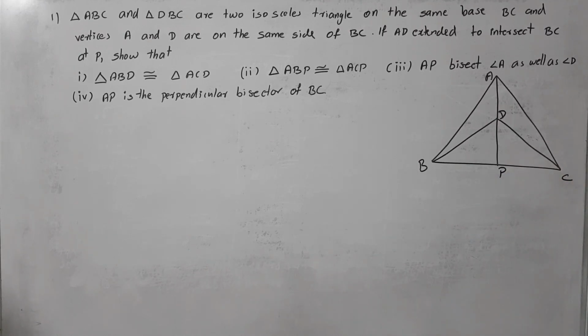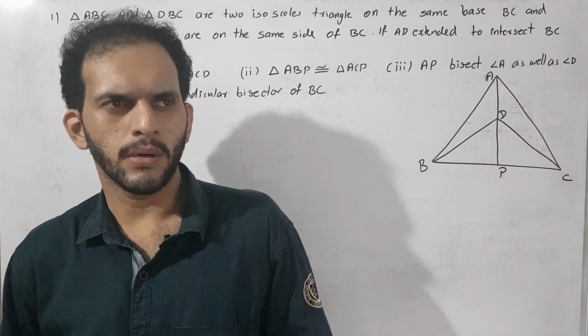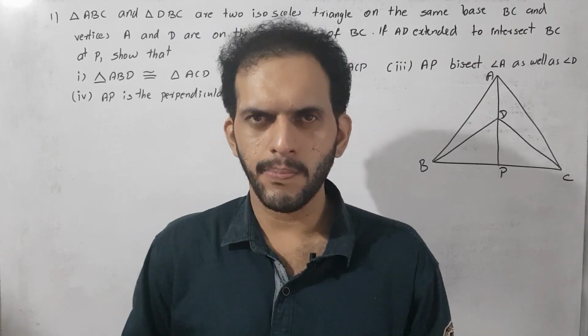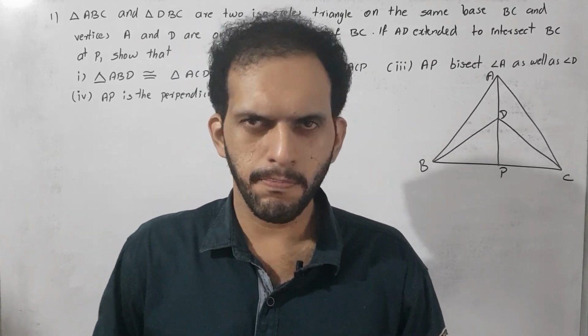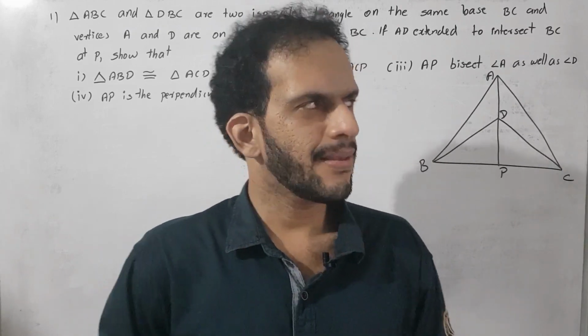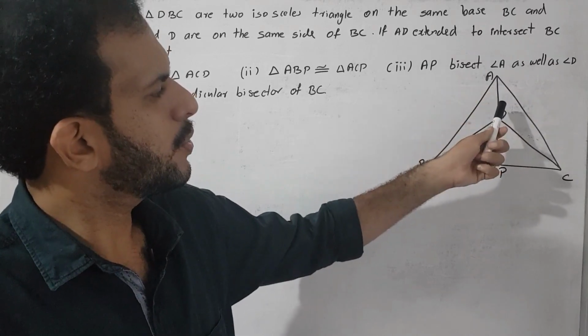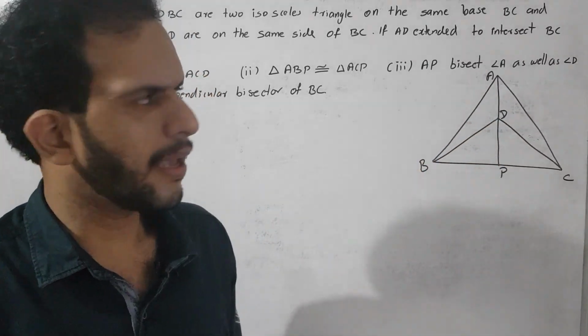The first one is triangle ABD congruent to triangle ACD. We will discuss one by one. Here is given. What are given? Here we have the two triangles ABC and DBC. Both are isosceles. Then they have a common base BC. Correct. The next given: the line AD is extended to meet BC at the point P.